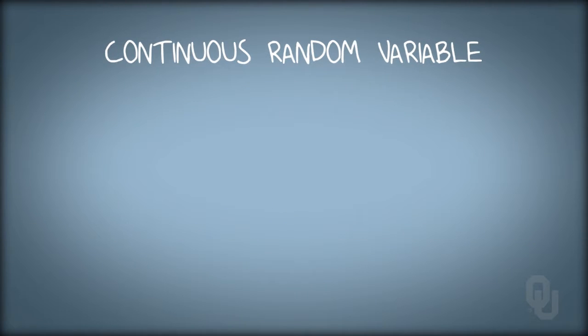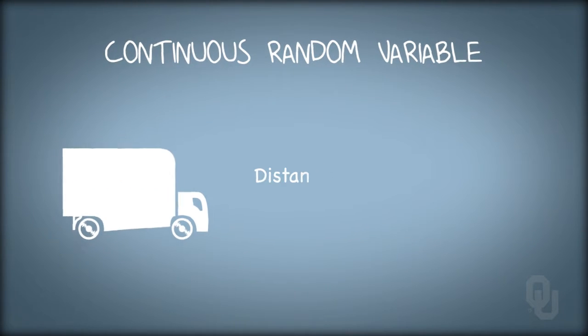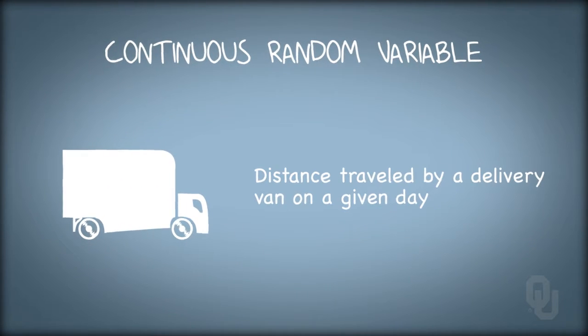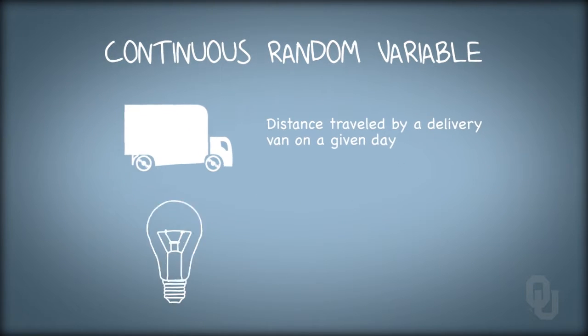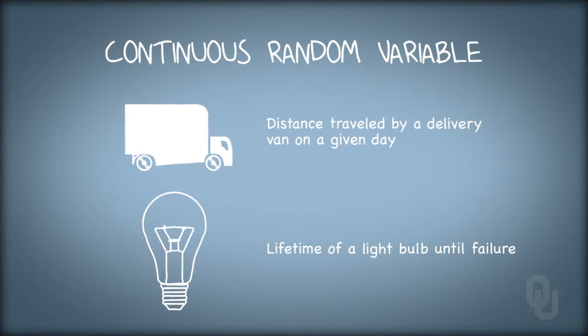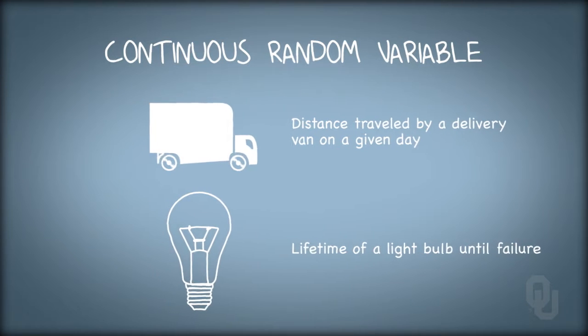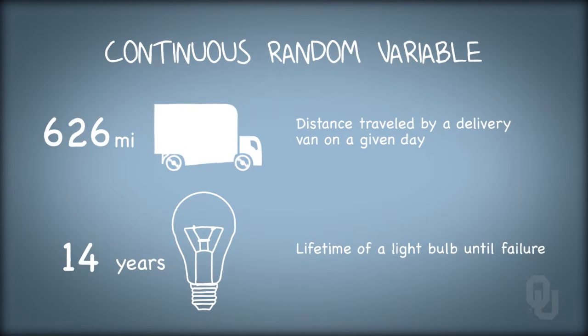For example, a continuous random variable might measure the distance traveled by a package delivery van on a given day, or the lifetime of a light bulb until failure. These quantities aren't fixed. We might observe a different realization with every delivery van or light bulb, and we can create a probability distribution for those realizations.